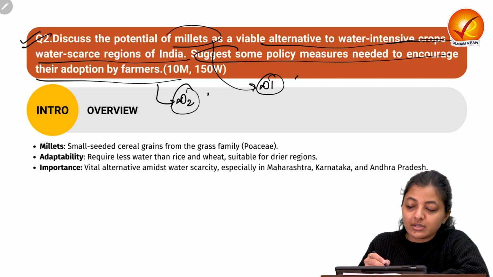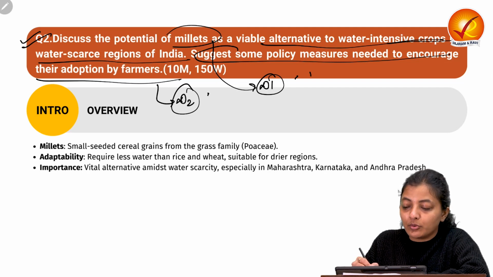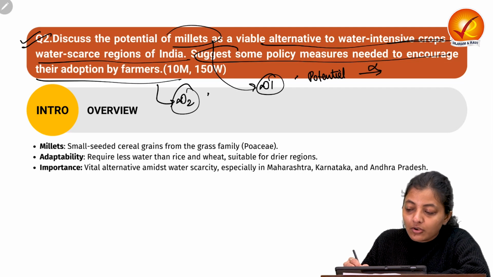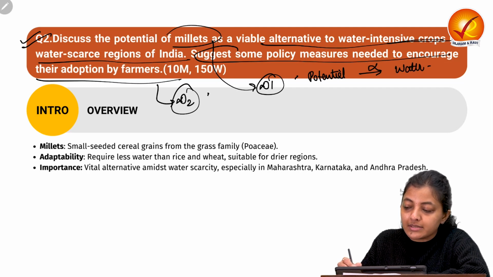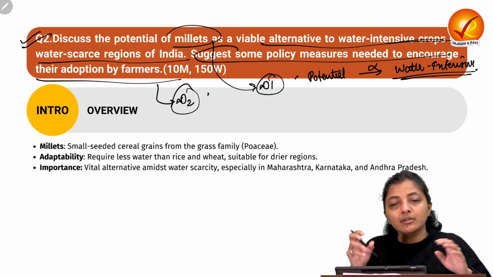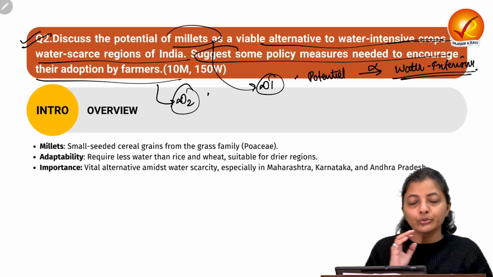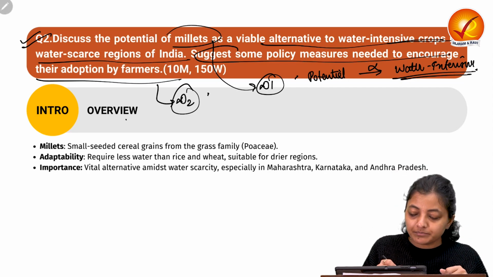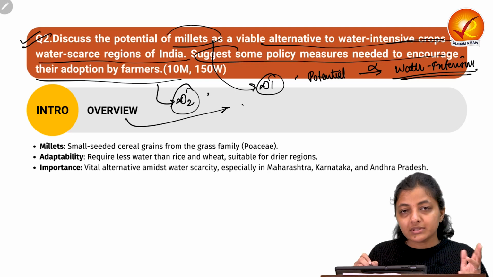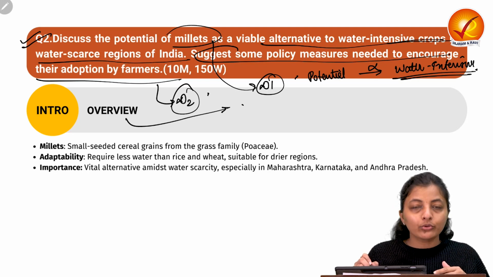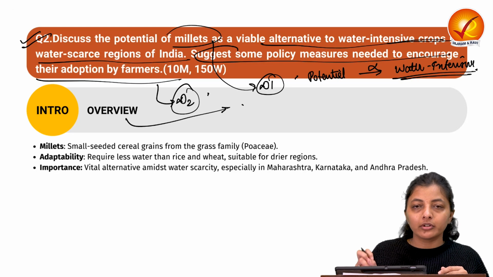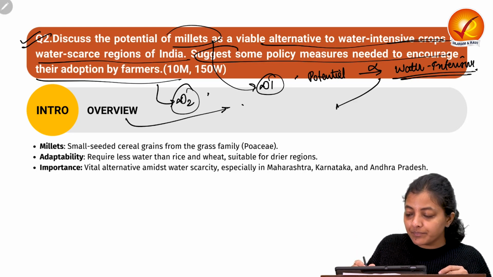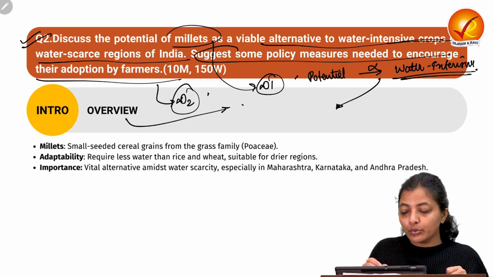Okay, so the first demand of this question is asking about the potential of millets as the alternative to the water intensive crops. It means they can withstand in the water scarce region. So with this only you can make your definition that the millets are the coarse grain cereals which are mostly grown in the drylands as the feed and the fodder crops.